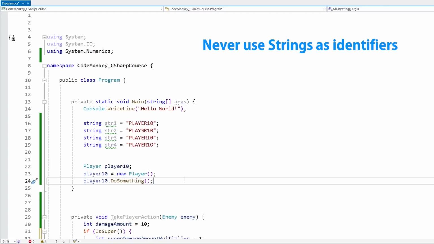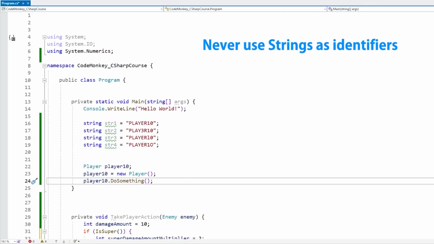So with this, I can fix the error without ever needing to run the code. Strings should pretty much only ever be used for text, so use them to store the player name or the name of some kind of object, but never ever use a string to identify an object. If you need to identify an object, use a direct reference or some kind of scriptable object or an enum or a tag component, literally anything except a string name.